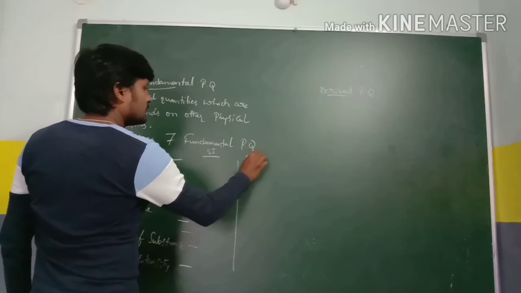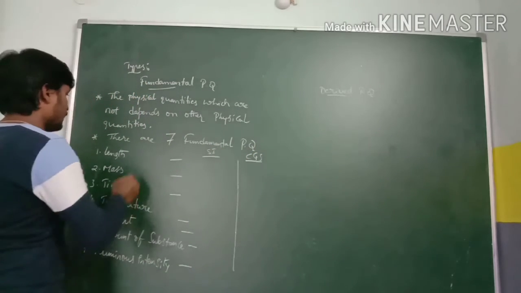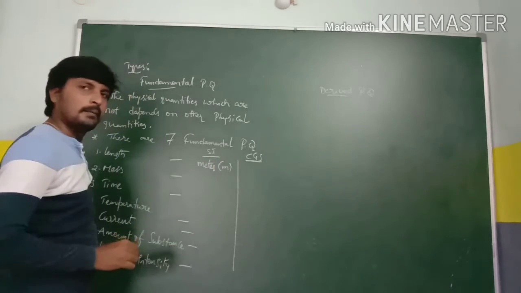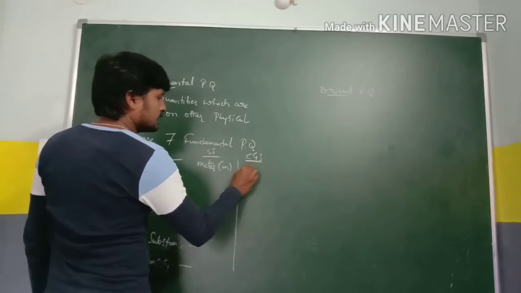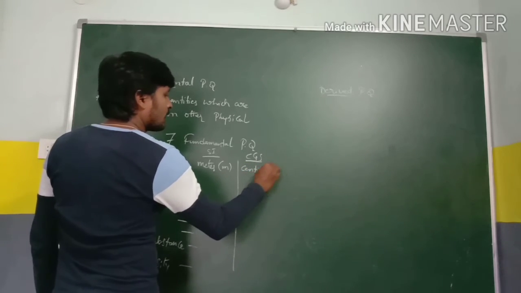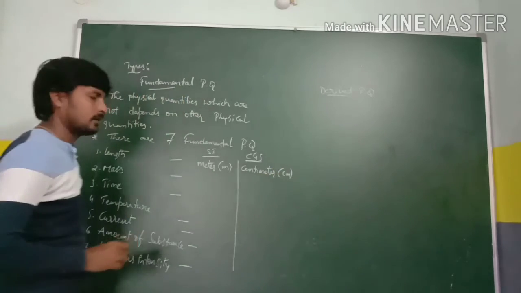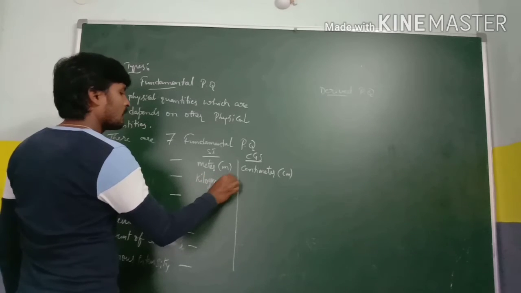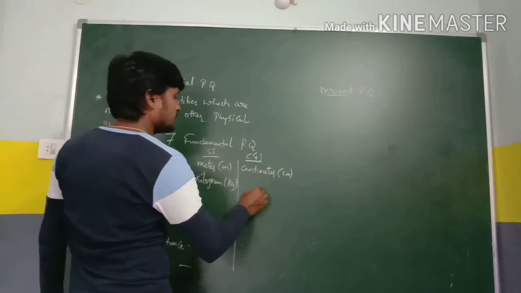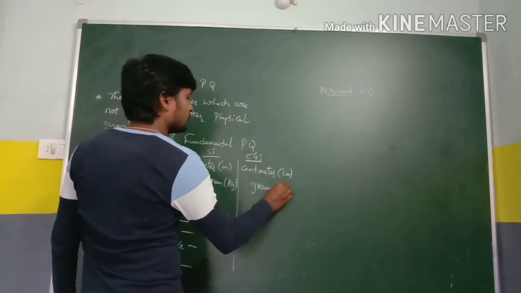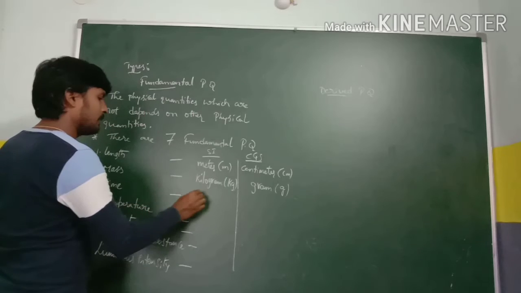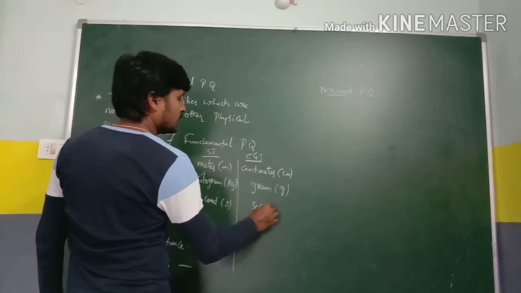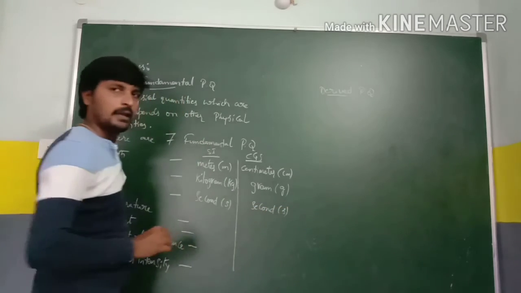For length, the SI unit is meter, symbol m, and the CGS unit is centimeter. For mass it is kilogram, symbol kg, and in CGS it is gram, symbol g. For time it is second, s, and for CGS also it is second, s only.